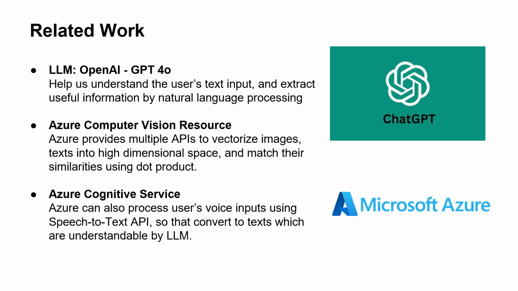Meanwhile, we focused on the Azure AI Studios that provides two core functionalities, such as it has the computer vision resources that can help to provide multiple APIs to vectorize the images or text into higher dimensional space and match their similarities using the dot product. So in this way, we can find the similarity between the text descriptions provided by the users and the image uploaded in our database.